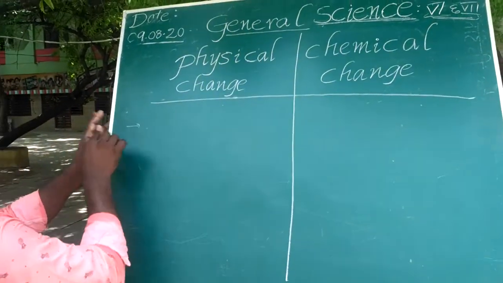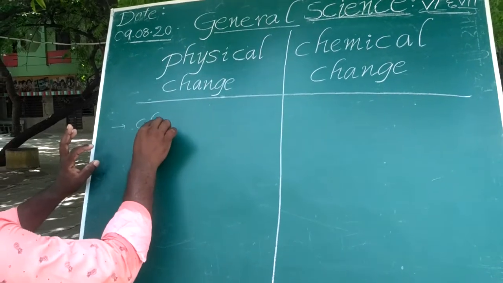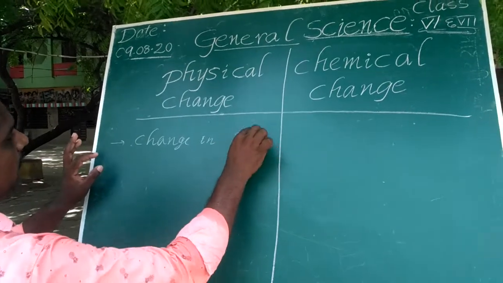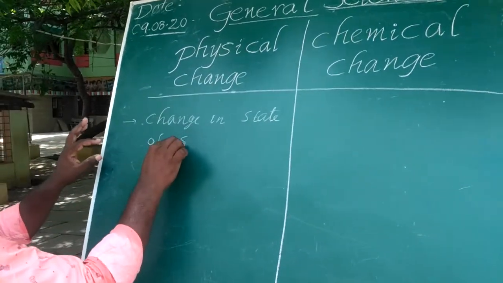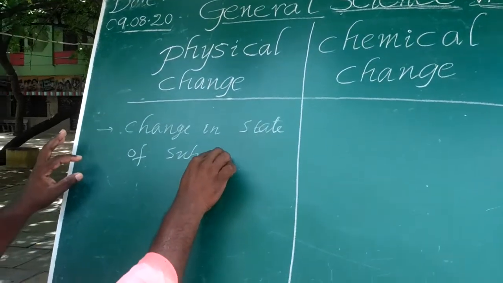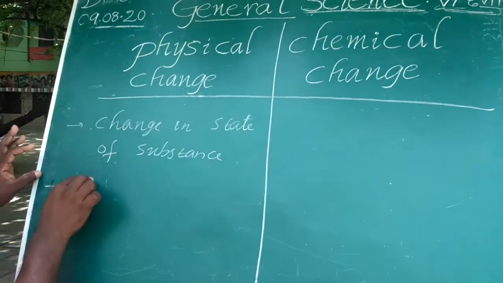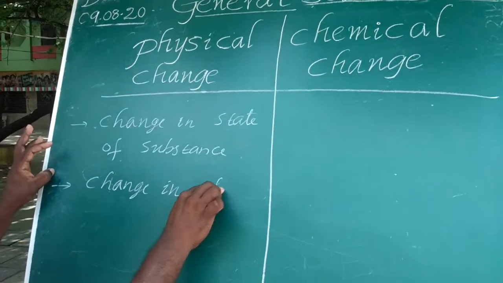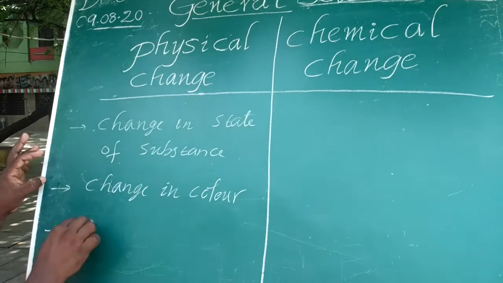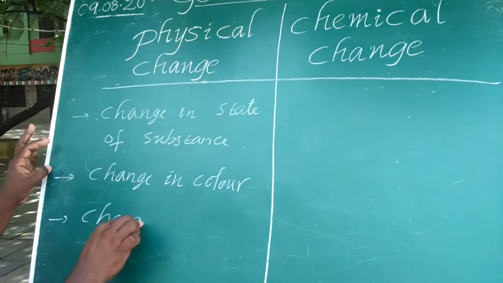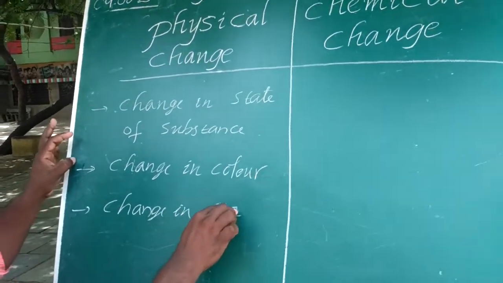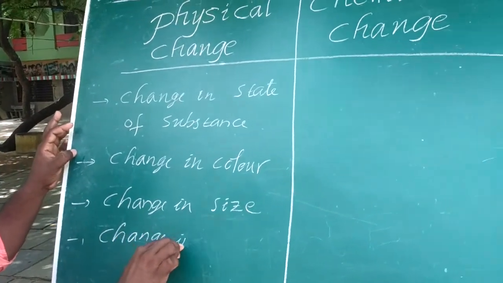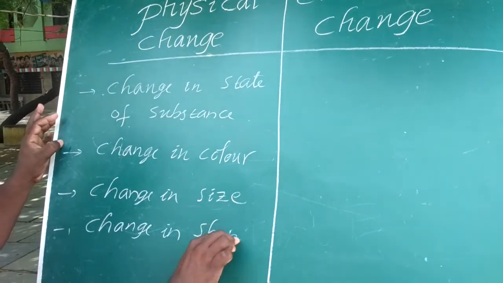Next, in physical changes, we notice change in the state of matter, change in the color of the substance, change in the size of the substance, and change in the shape of the object.